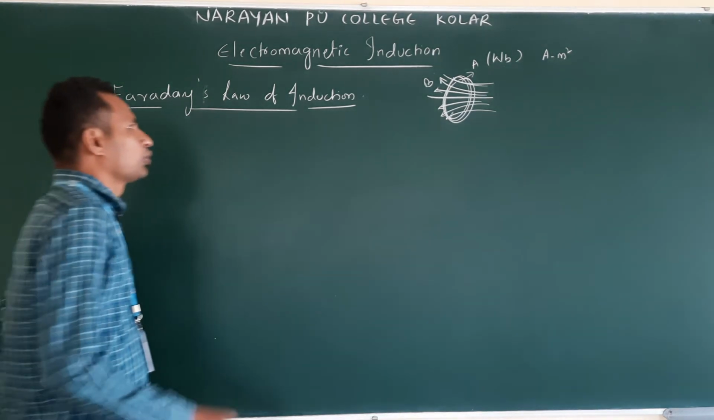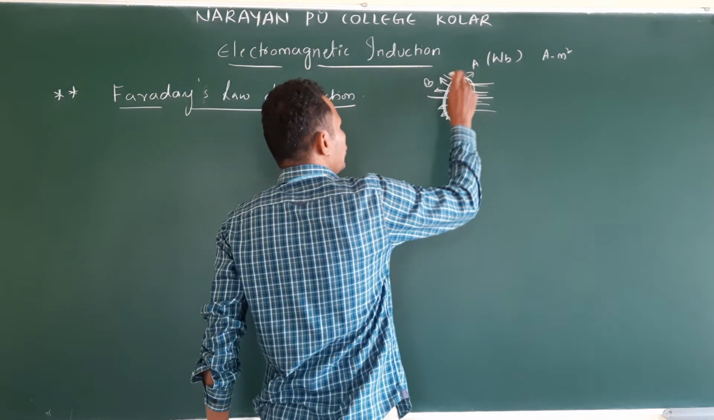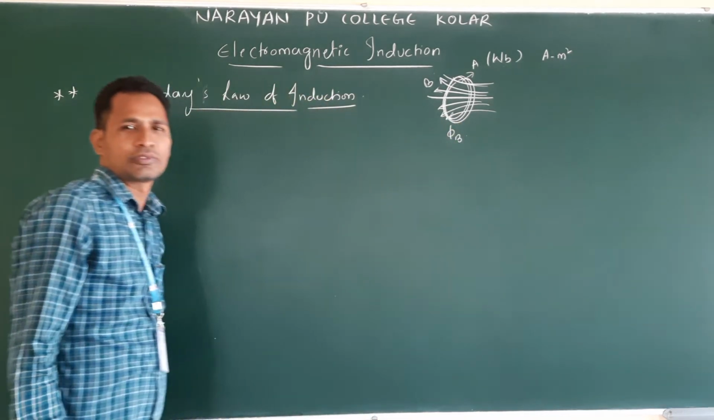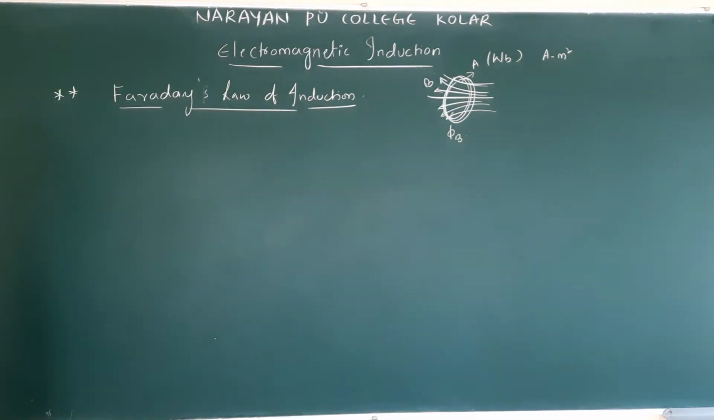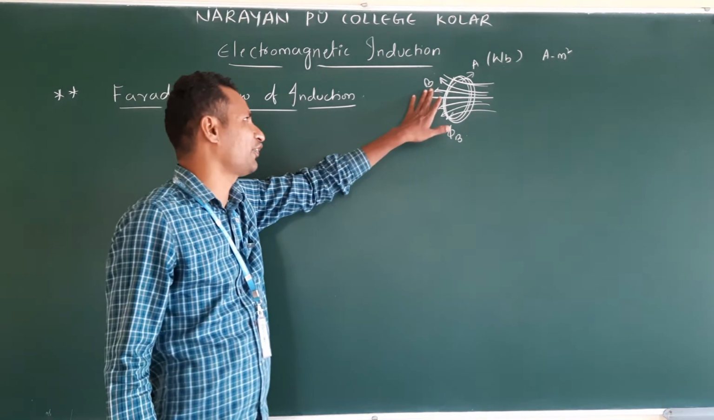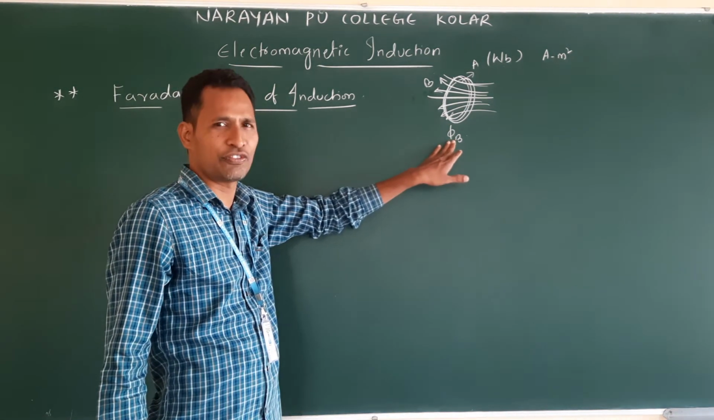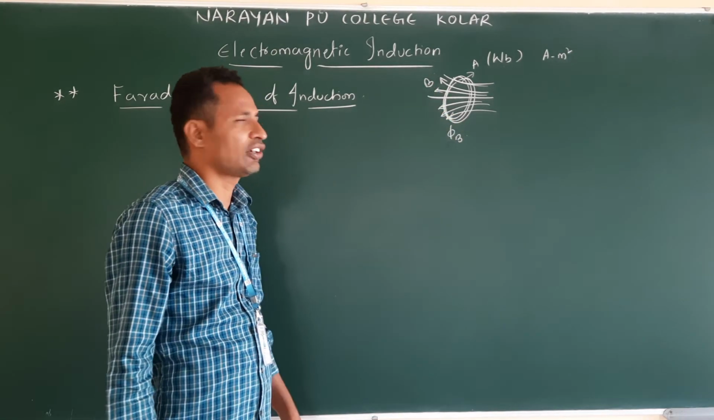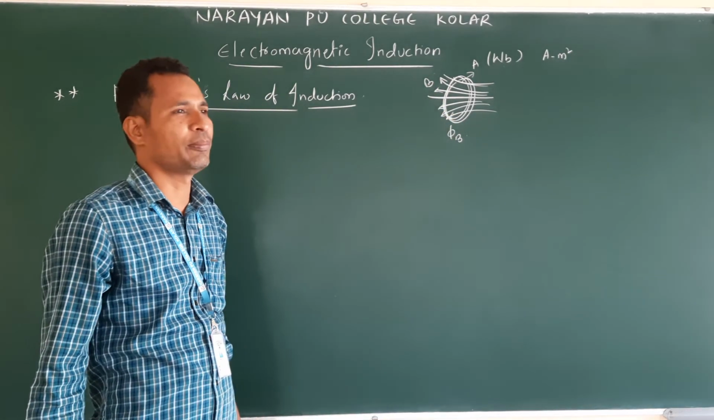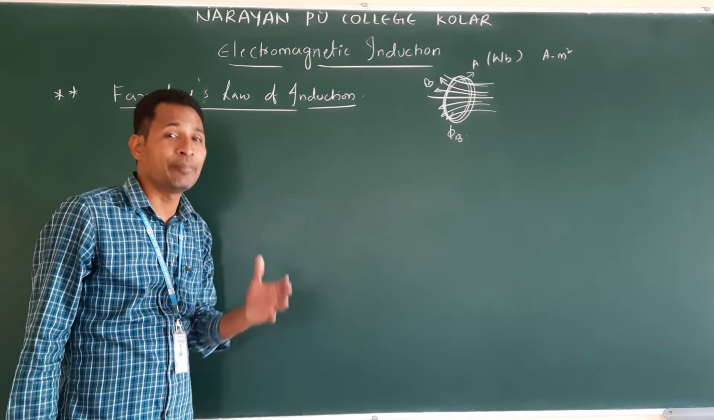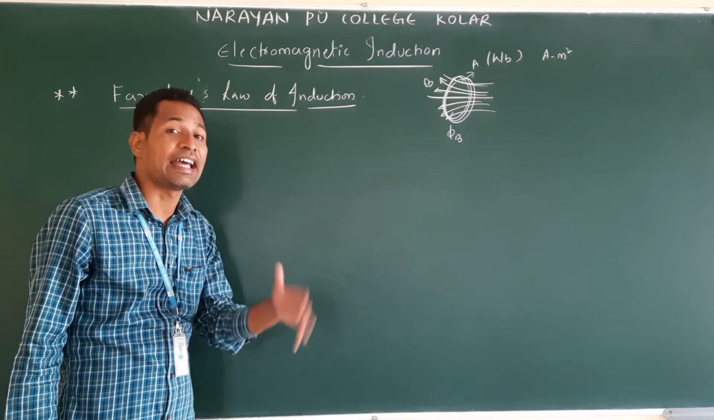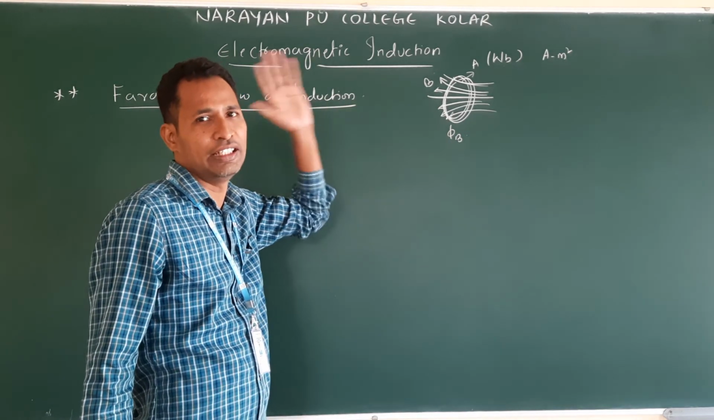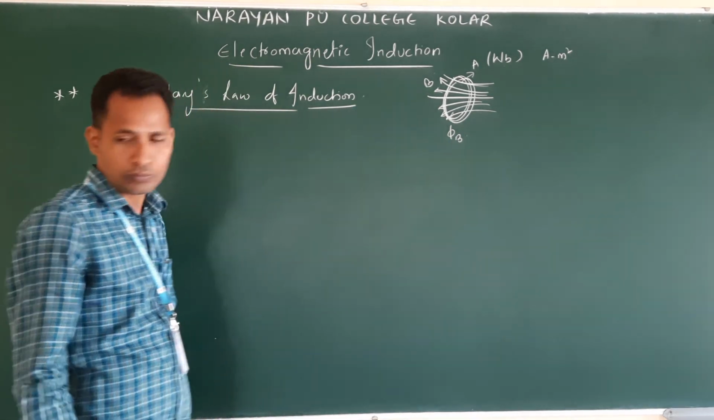So what do you say? There will be a flux in the coil. Am I correct or not? Varying magnetic field is nothing but a change in magnetic flux. So the change in magnetic flux in a coil produces EMF. That EMF is directly proportional to the change in magnetic flux.